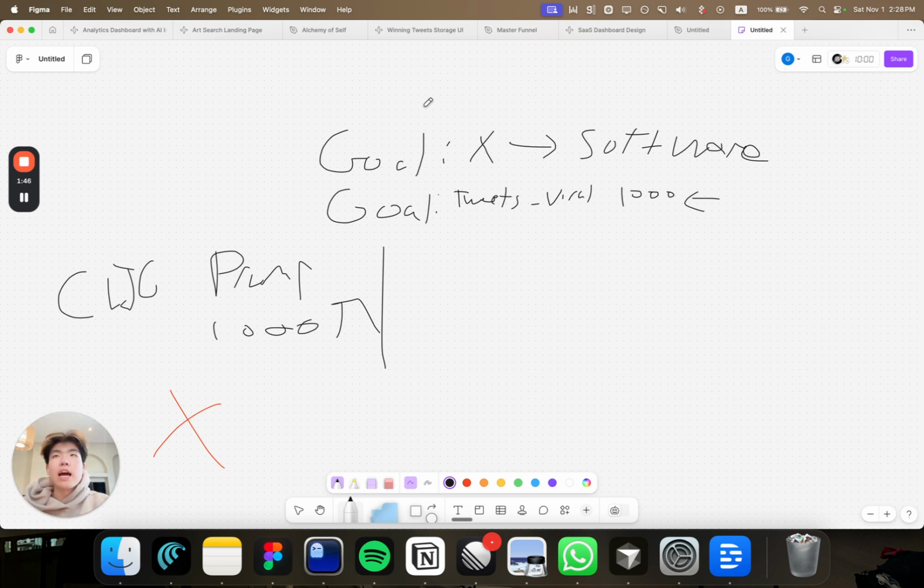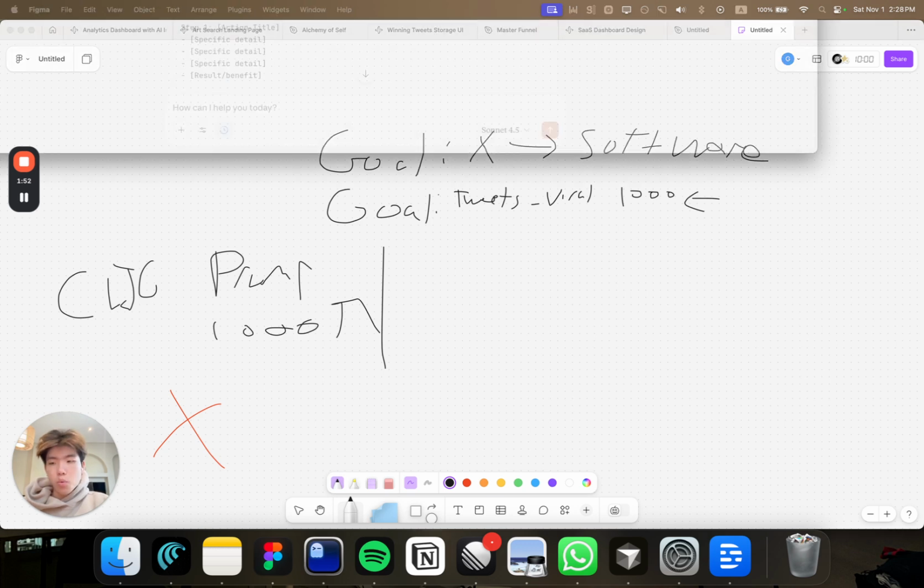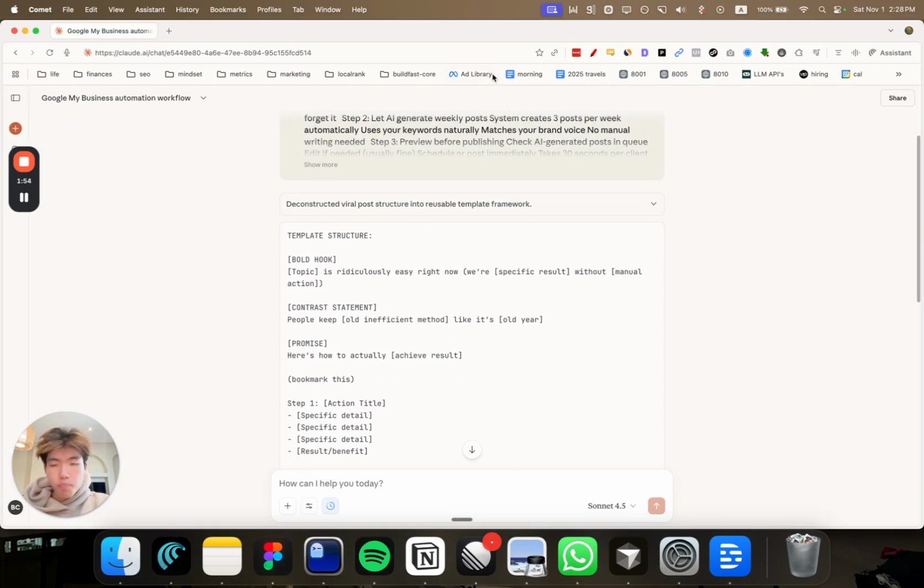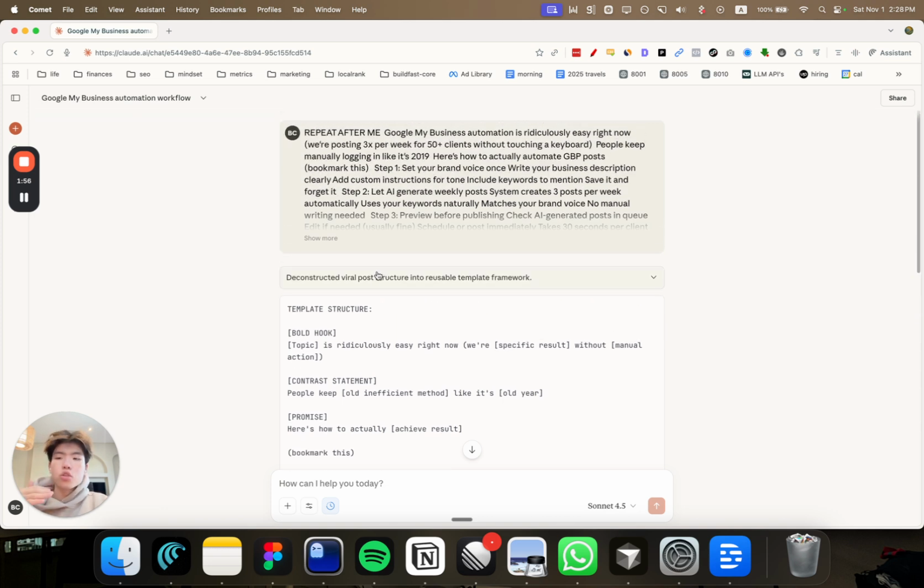So here is how we should think about writing tweets overall. With a lot of tweets, there is a certain structure that we follow that allows the tweet to go viral. Sometimes a certain structure will do really well in a niche, and other times there are other structures that still do really well.